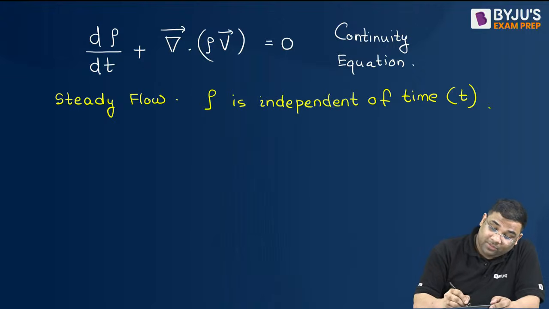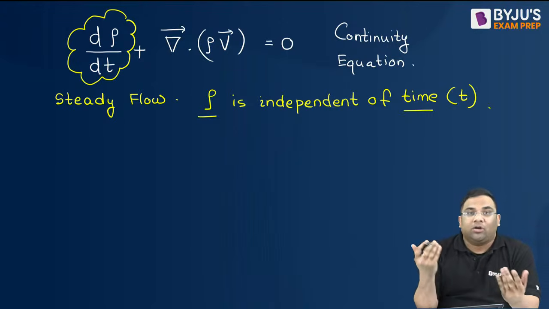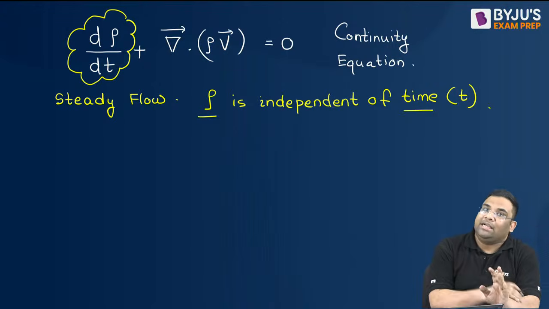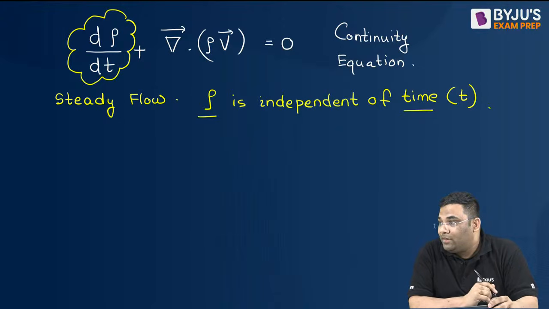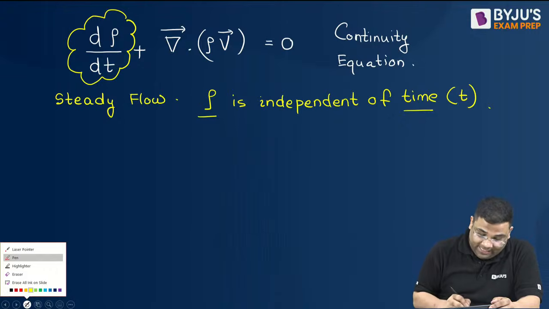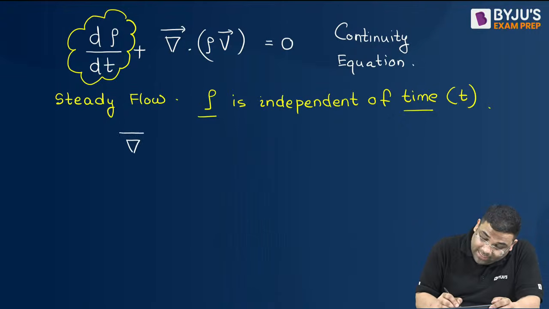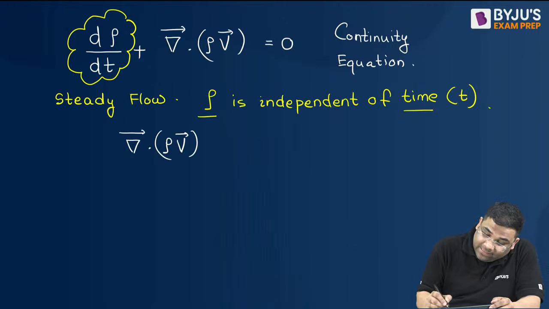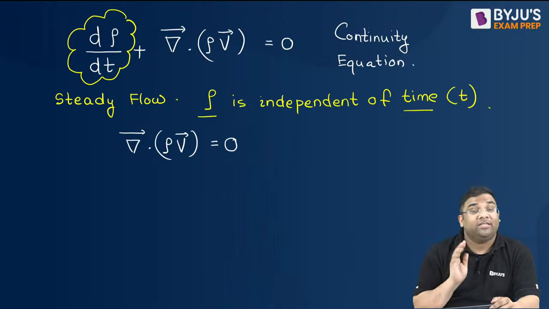This term will become 0 if the flow is steady, because independent of time means it is constant with respect to time. So for steady flow, the continuity equation will be del operator acting on rho into V, and this is equal to 0. This is for a steady flow.